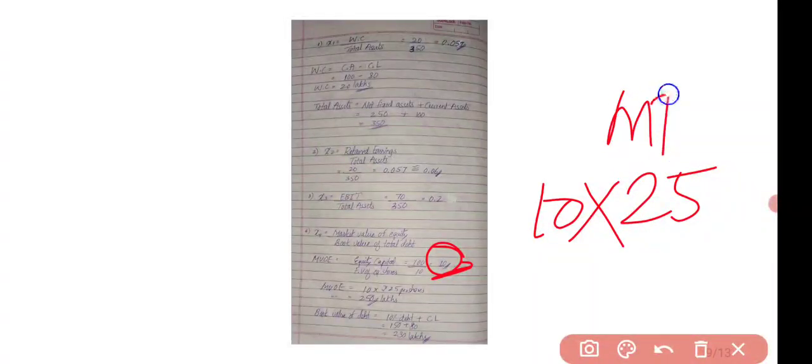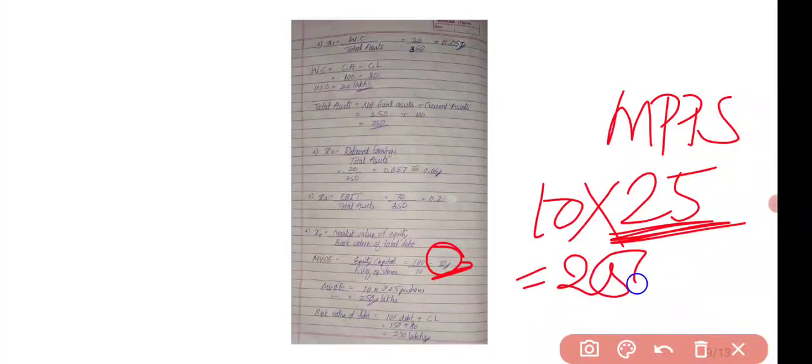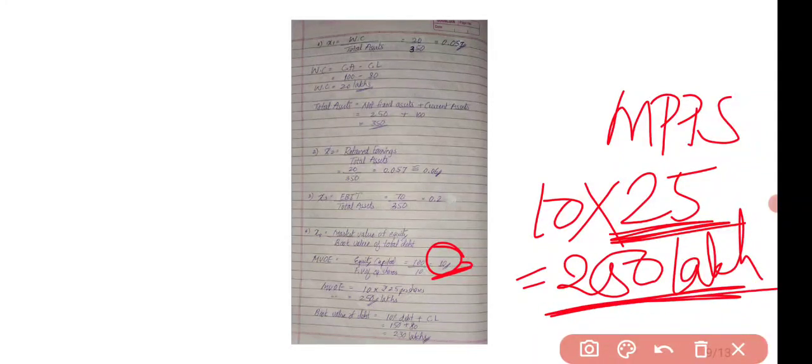So 10 is your number of shares and you have to multiply it by the market price per share. The market price per share is 25, which is given in your question. The answer will be 250. This is in lakhs. Okay, 250 lakhs.